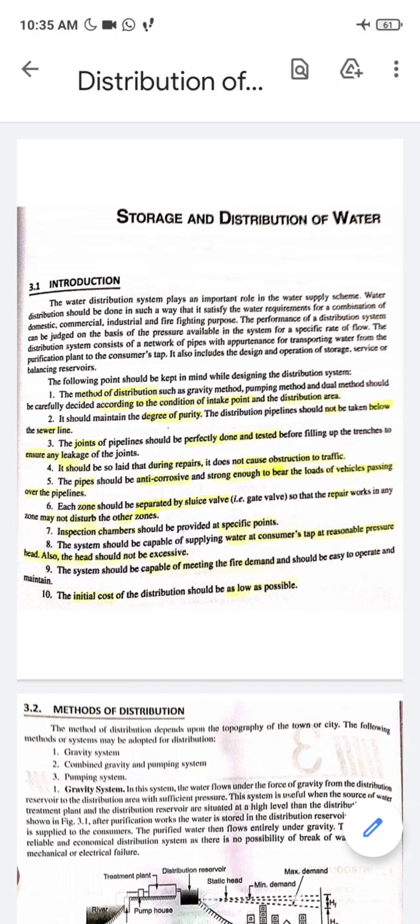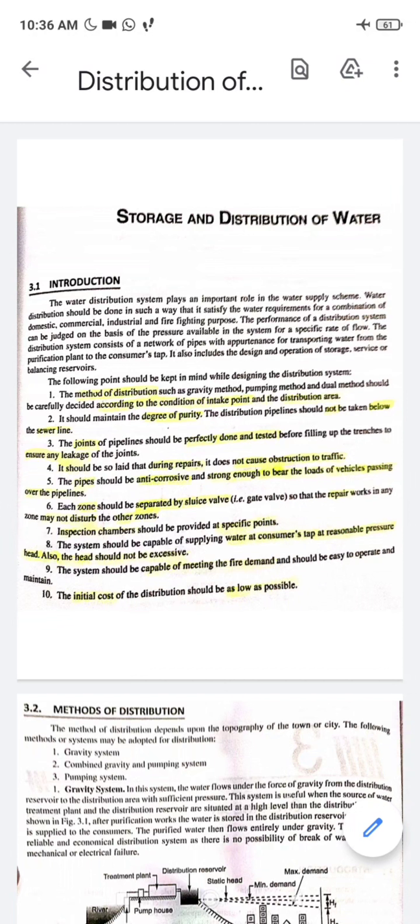So we must first understand how much our source is capable of delivering water along the period of one year, right? After we decide on a source, we'll have to decide where it is situated and how it will affect the system to be designed.